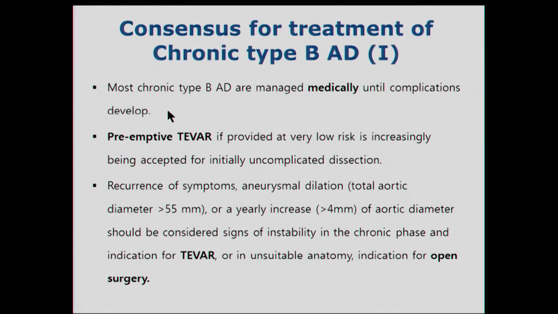This is my conclusion. Most chronic type B dissections are managed medically unless a complication develops. There are some data showing preemptive TEVAR, if provided at very low risk, is increasingly being accepted for initial uncomplicated dissection. Recurrent symptoms, aneurysmal dilation, and yearly increase of aortic diameter should be considered a sign of instability in the chronic phase and an indication for TEVAR. Or if the anatomy is unsuitable, we can perform open repair.